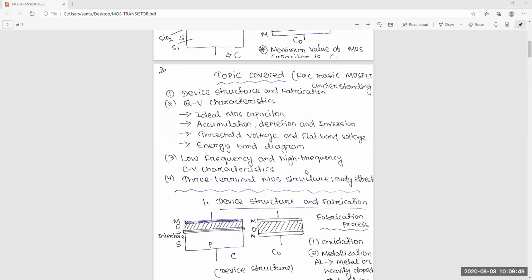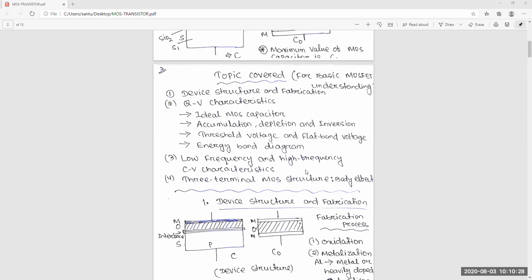Then after this, we will go to the 3-terminal MOS structure. Up to this point, we discuss the 2-terminal structure, meaning only the gate and substrate connections. For the 3-terminal, we will add a source terminal. Then on the basis of source, gate and bulk, we will calculate the body effect. Body effect means that if the source to bulk voltage changes, the threshold voltage variation will come. That we will discuss.